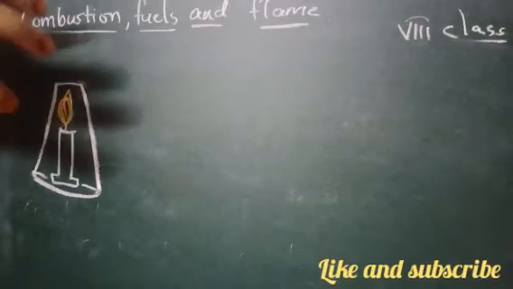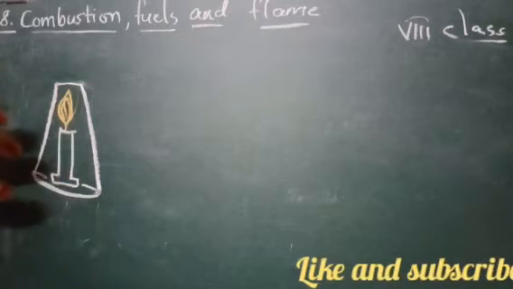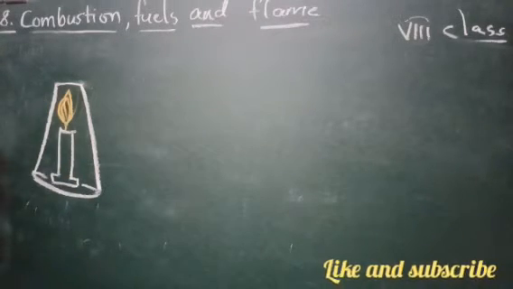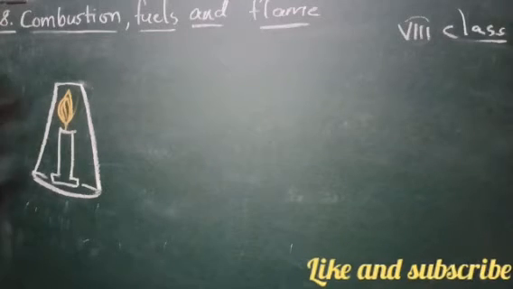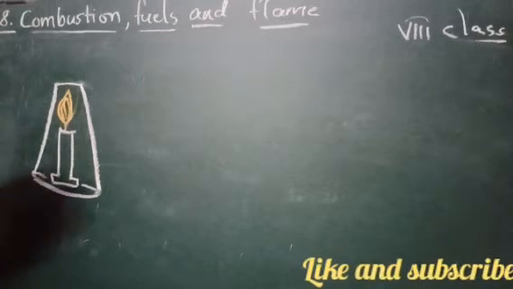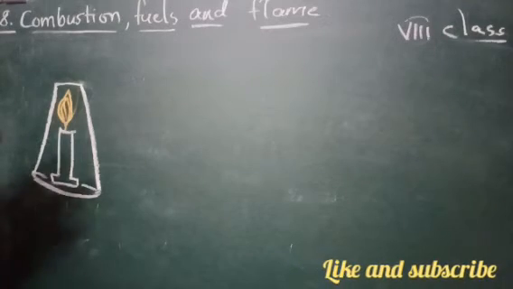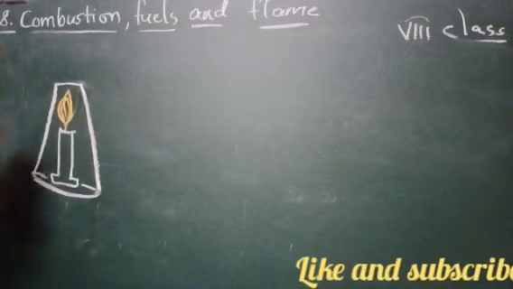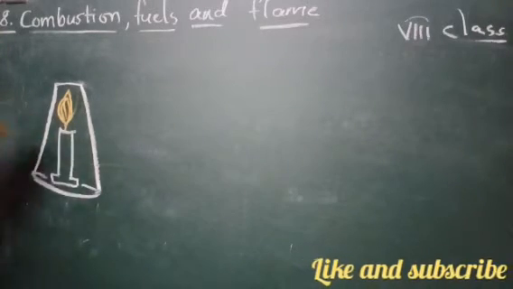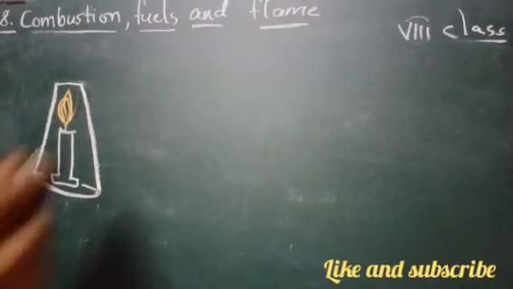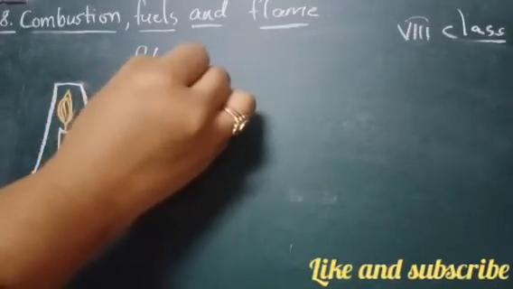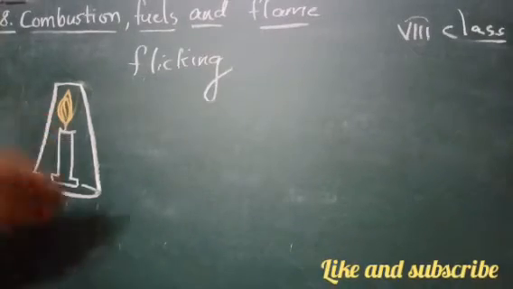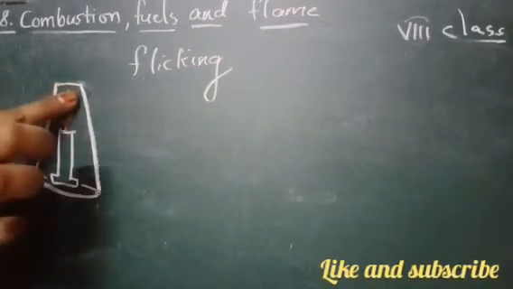See, when you invert the tumbler, that is a glass, on the candle, you can see that the candle will start flickering and finally it will go off. Flickering in the sense it will start to go like, क्या बोलते हैं, फड़फड़ाना. When you are just blowing with your hand, you see that the flame will start doing like this, right? That is nothing but what is called flickering. The flame will go off.